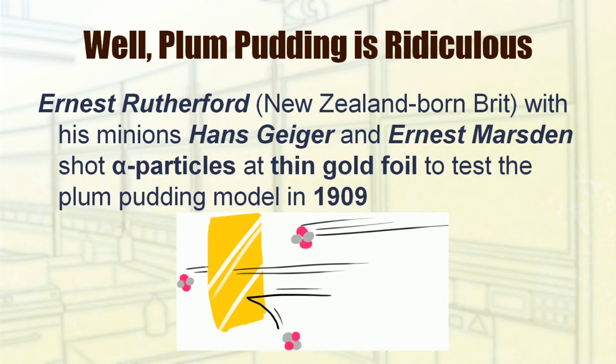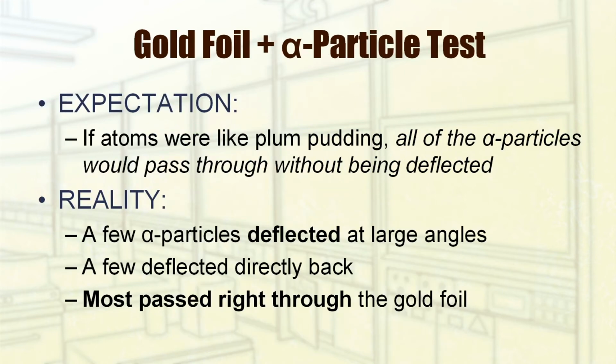Ugh, but I digress. Another British scientist named Rutherford had his students Hans Geiger and Ernest Marsden challenge the plum pudding model by shooting alpha particles, particles composed of two protons and two neutrons, at a thin sheet of gold foil in 1909. The results of this test were completely different from what they initially expected.